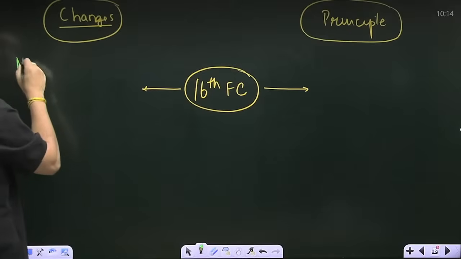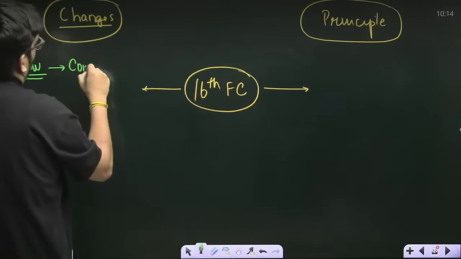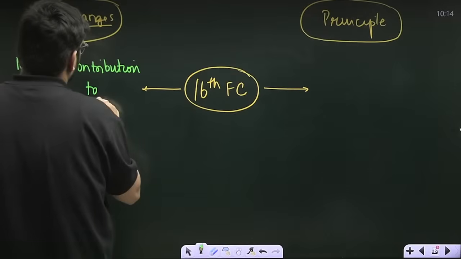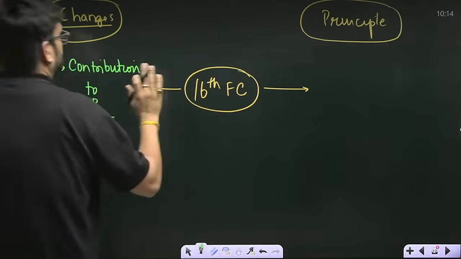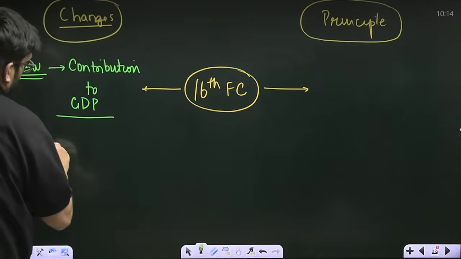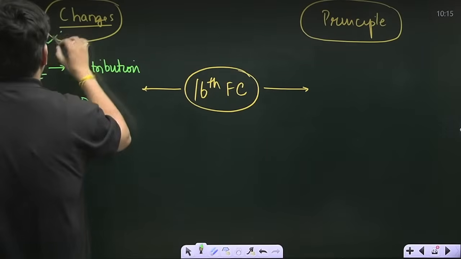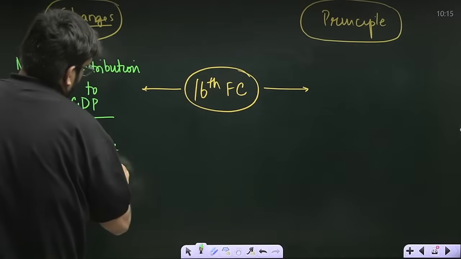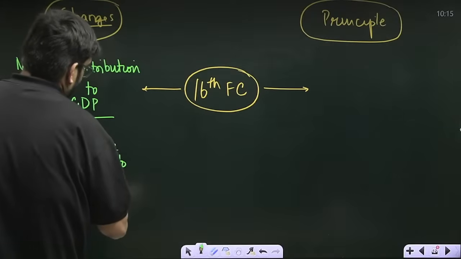Changes, new, you can say addition is contribution to GDP and what we call as the concept of cess and surcharge. This has been explicitly stated, that is why it's a new change, cannot be added to the divisibility pool.